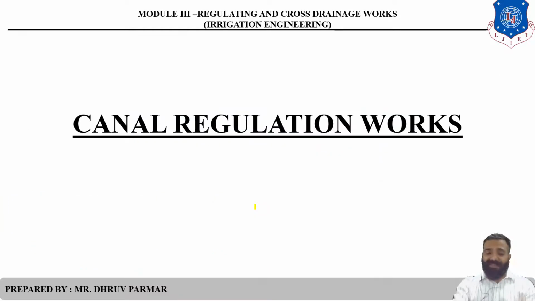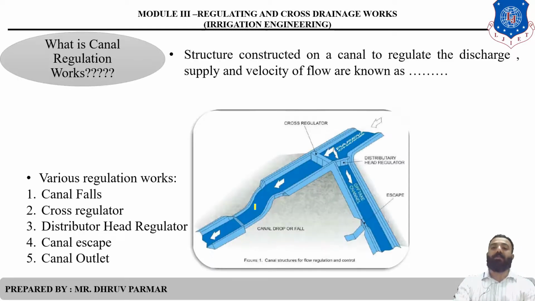The next topic is canal regulation. What is the meaning of regulation? Regulation means to control. The structures which are used to regulate or control the discharge, supply and velocity of flow are called canal regulation works. There are different types of canal regulation works: canal falls, cross regulator, distributary head regulator, canal escape, and canal outlet.